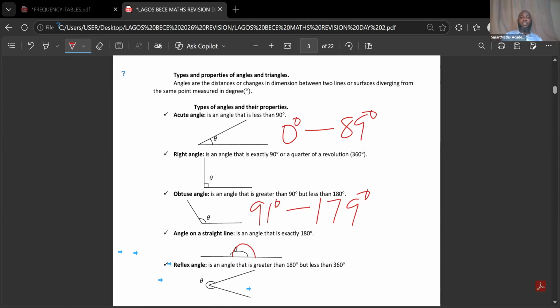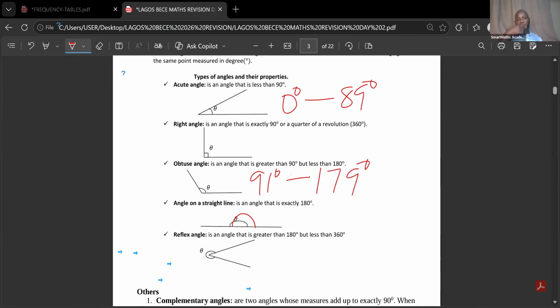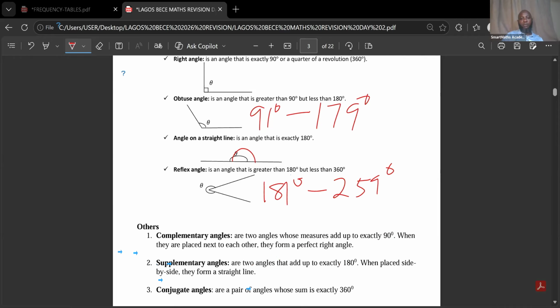Then we have the reflex angle. A reflex angle is an angle that is greater than 180 but less than 360, which means it's between 181 degrees and 359 degrees. Then there's another one I did not put here. Okay, it's there already.